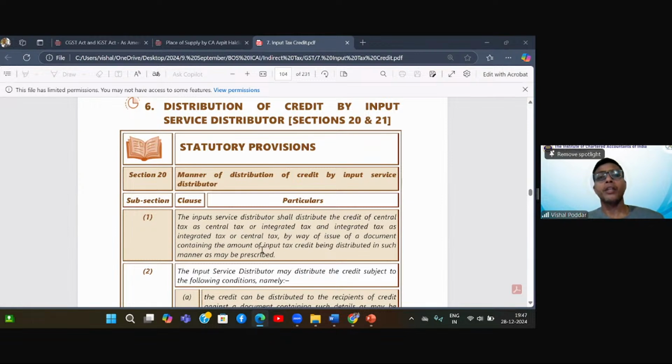However, I still took registration for the Mumbai office because many invoices of common expenses, like consultants' invoices, legal advice invoices, marketing invoices, all these are common expenses.